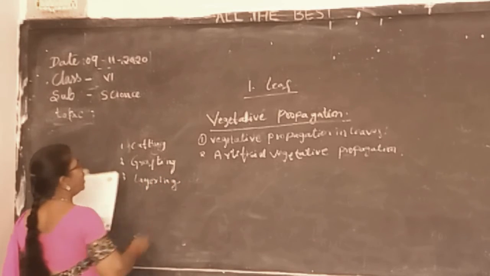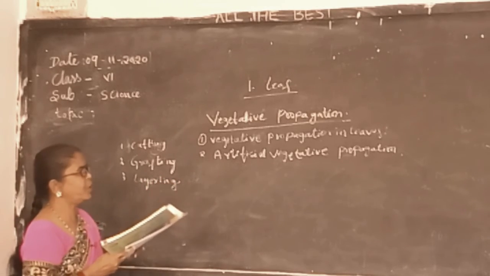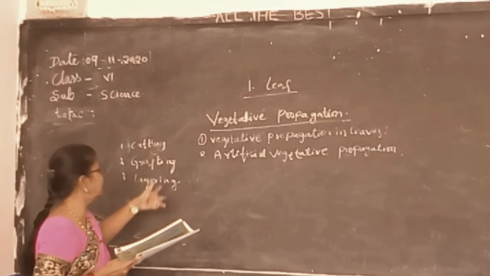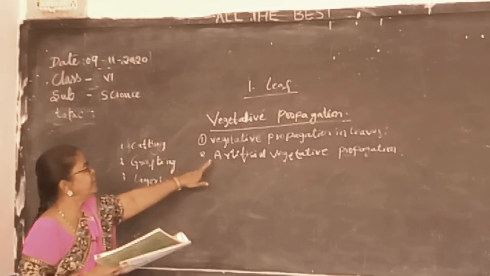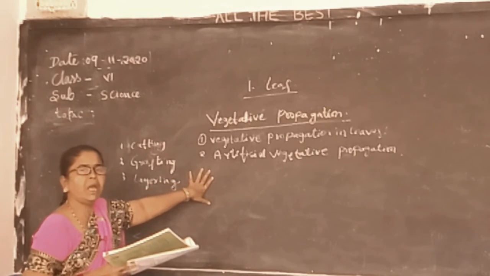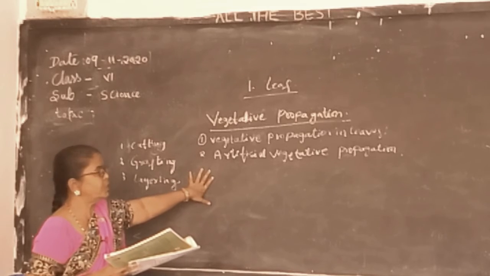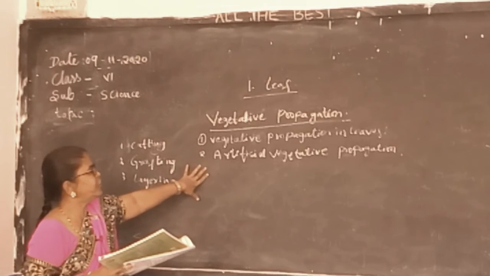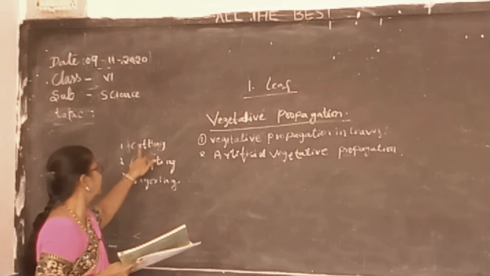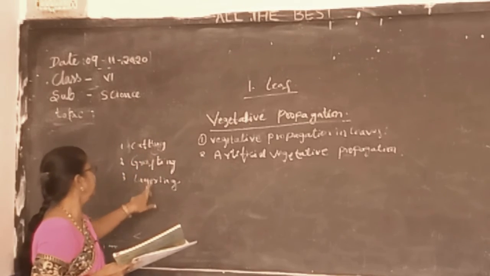Now let us see artificial vegetative propagation. In artificial vegetative propagation, there are three methods. Artificial means man-made. So this vegetative propagation, also known as artificial, is done by cutting, grafting and layering.